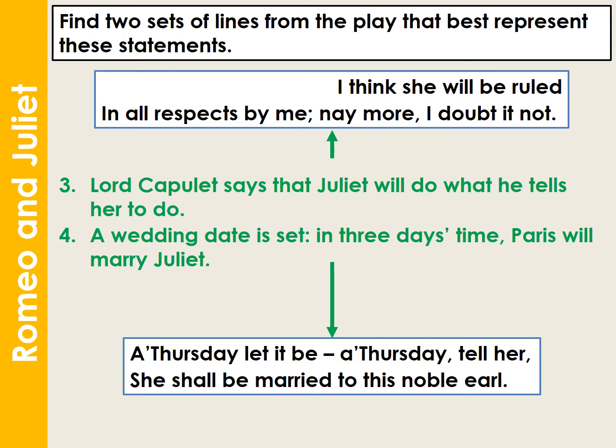So Juliet is going to do what he tells her to because she is an obedient daughter. And the wedding date is set in 3 days' time.